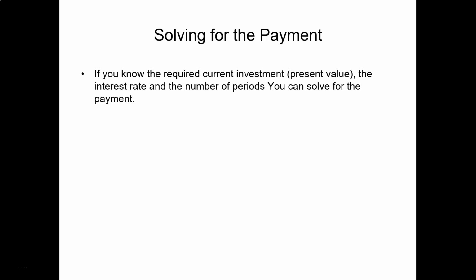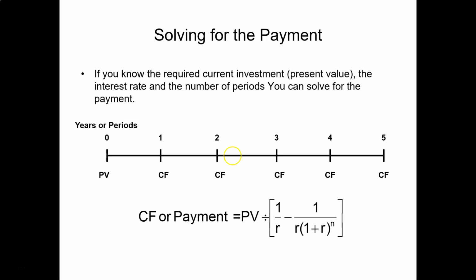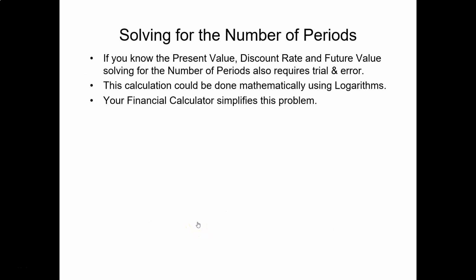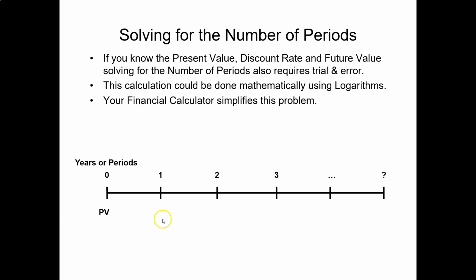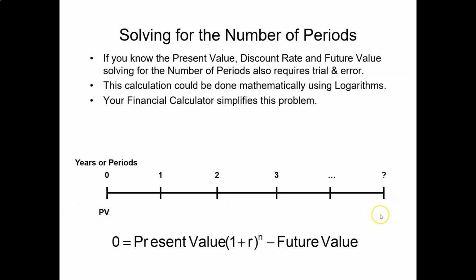A similar question can be related to payment calculation. For this 5-period annuity, if you know the present value, the discount rate, and the periods you need to wait for the final payment of the annuity, then we can back out the payment. A similar question can be how to back out the number of periods. If you know the payment, the present value, and the future value, then we use equations to back out the number of periods required for the present value and the future value.